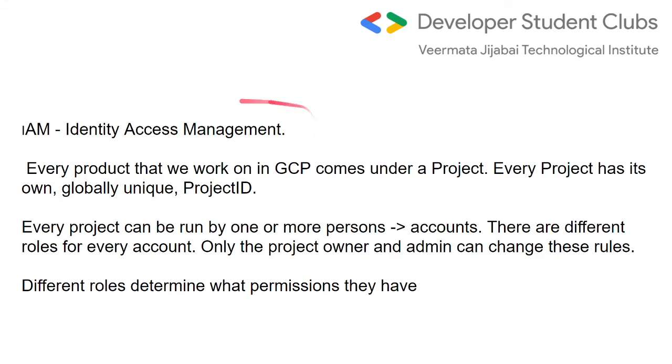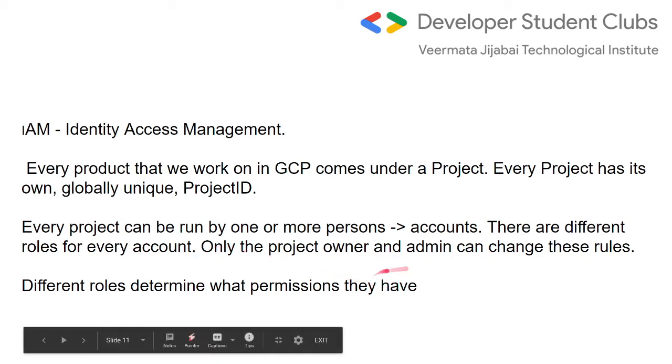What IAM does is it lets us identify who actually has the access. Every project can be run by one or more persons or accounts. There are different roles for every account. This is also called policies. Every account, every project has certain policies, and only the project owner and the admin can change these rules.